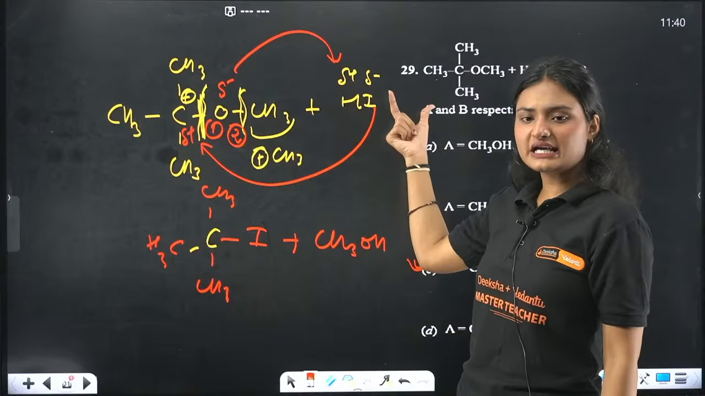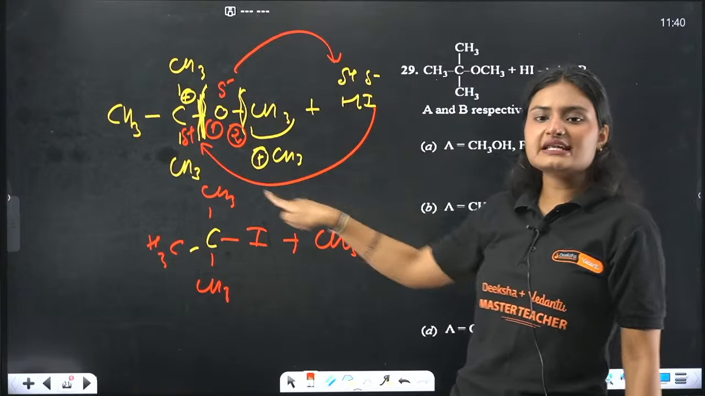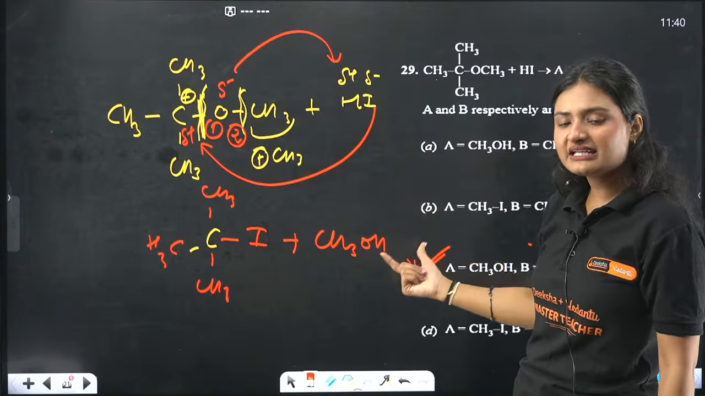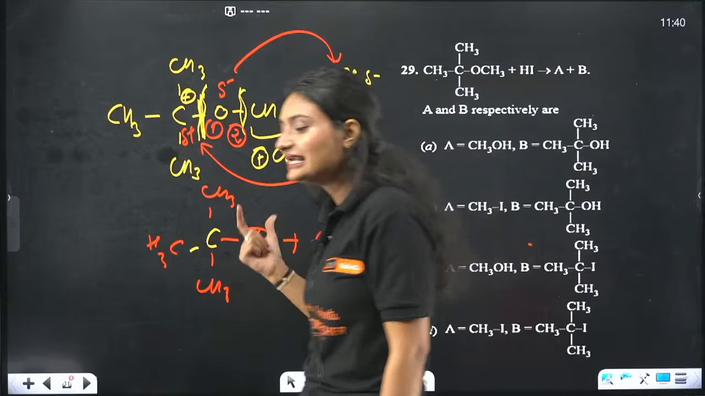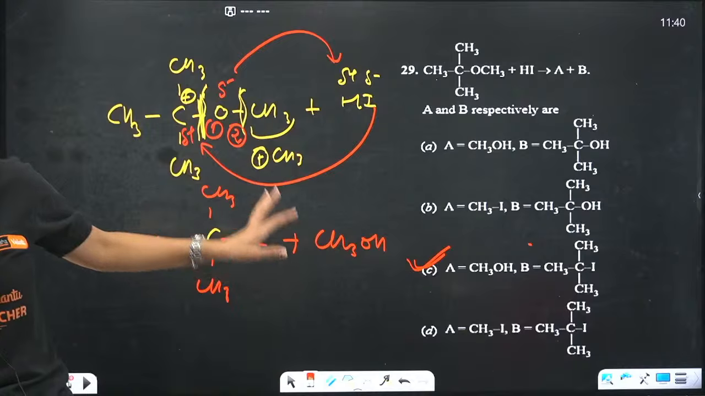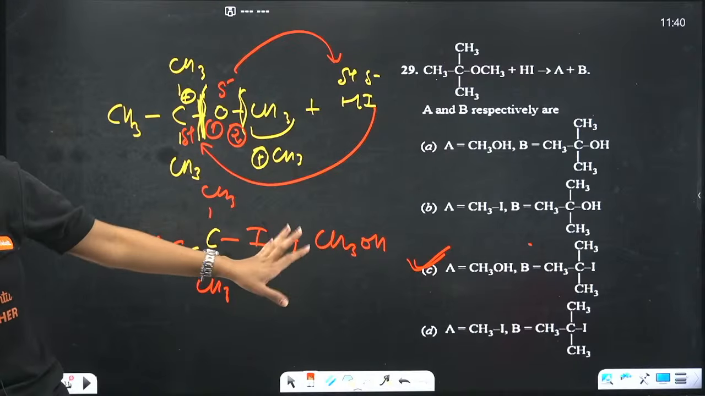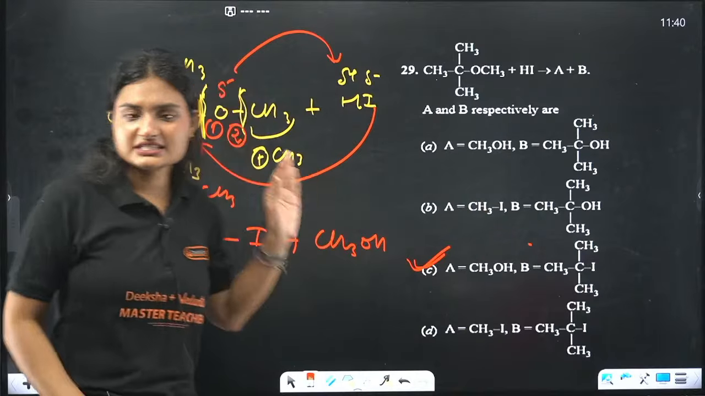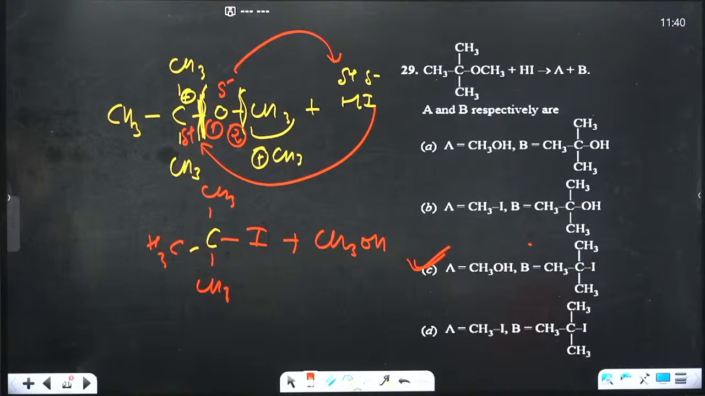Then here we get H positive and I negative is there. So this negative will attack this positive and this negative will attack this positive. We will get an alcohol plus this alkyl halide, okay. Clear? So the correct answer is option C. Just take a screenshot, and then we'll move on to the next question.